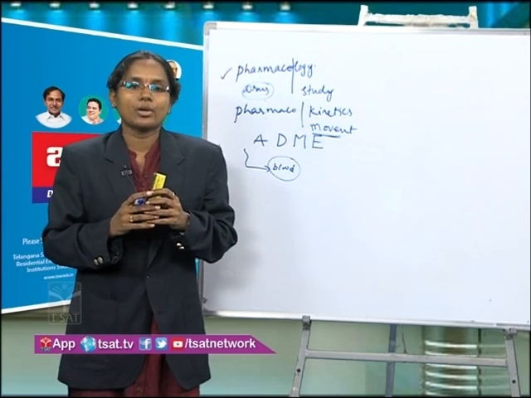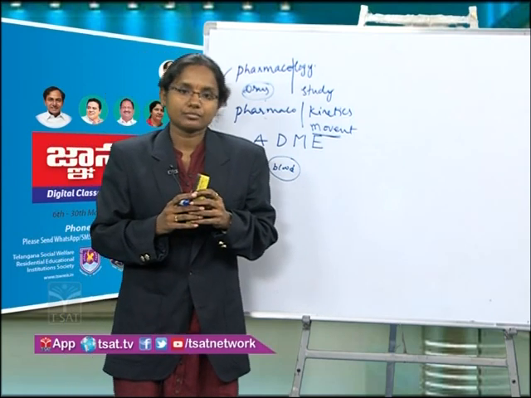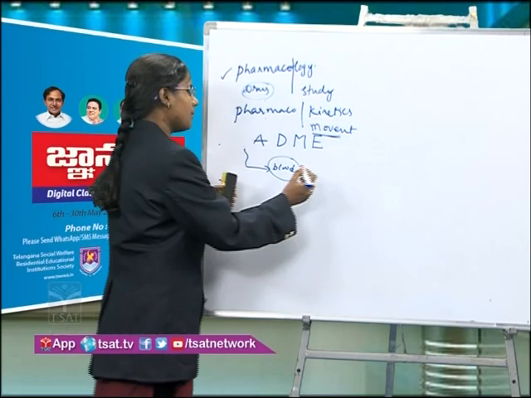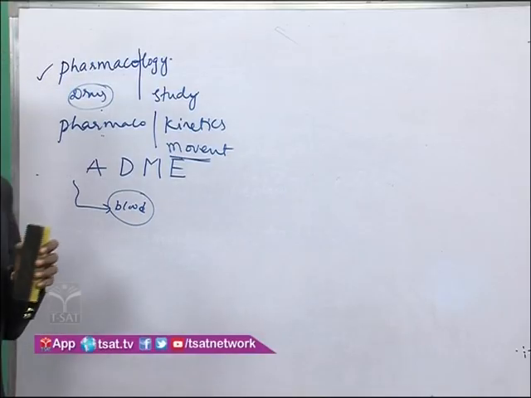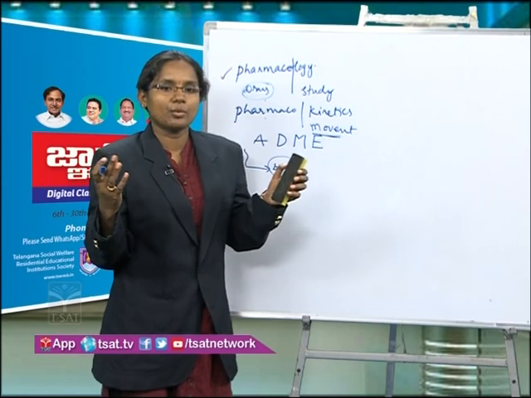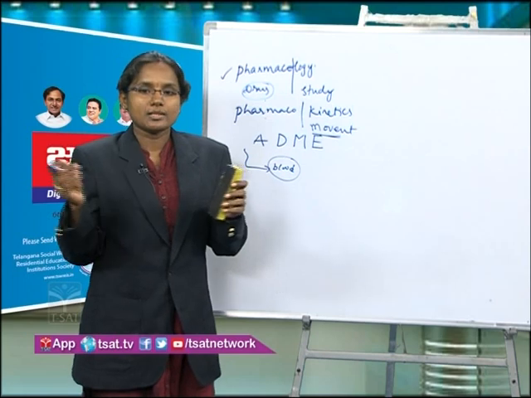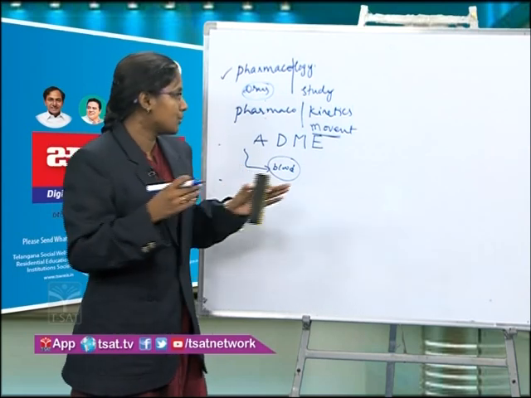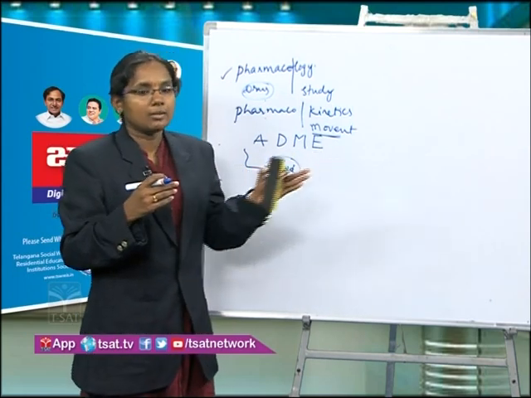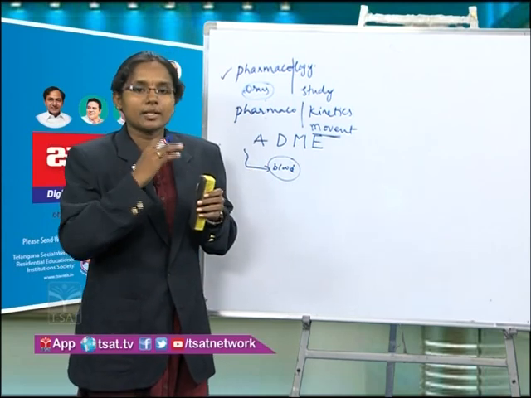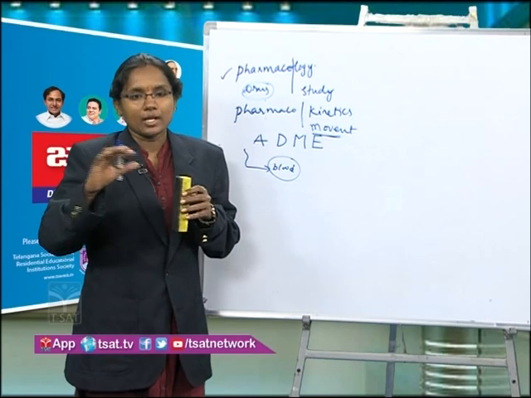That is what we call distribution. This distribution again depends upon many factors. If the lipophilicity of the drug is more, then the distribution will be more, because a lipophilic drug will be able to pass the cell membranes easily, right? And blood flow also: if the blood flow is good to a certain body part, then the distribution will also be good to that part, right?